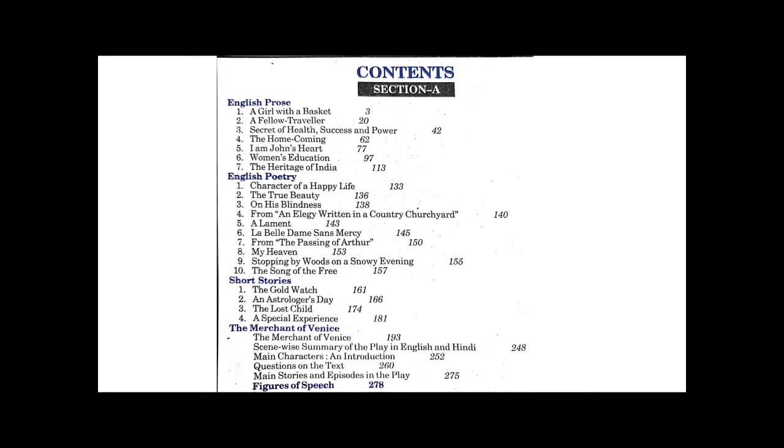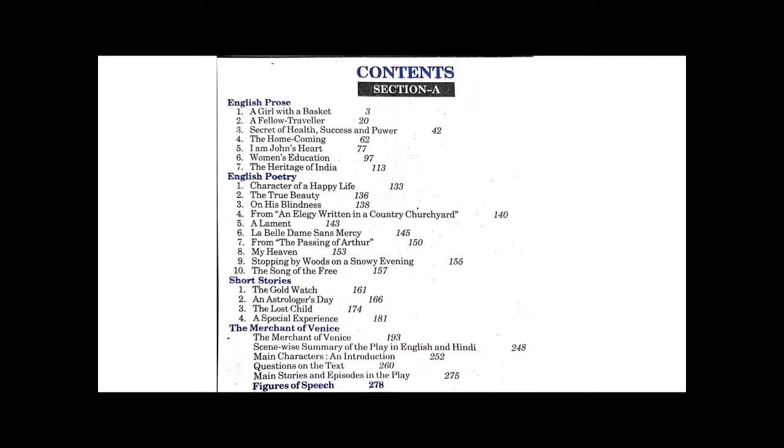As you already know, there are two main sections. The first section is section A and the other section is section B. So today I will start with section A. In section A, you have to study English prose, English poetry, short stories, The Merchant of Venice, drama, and figures of speech. So, let me take first English prose.